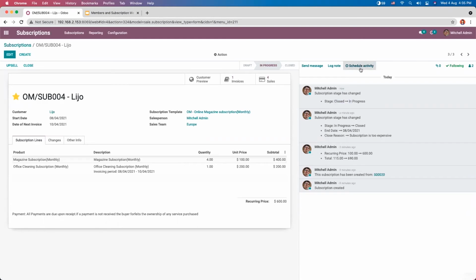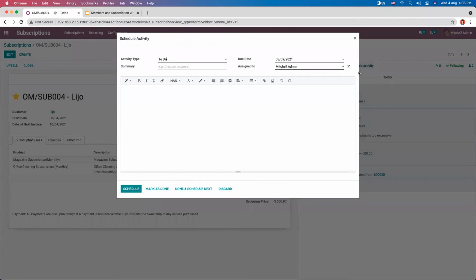And we can also schedule activities. Like if you're planning a call with the customer, you can schedule activities by setting the due date, can assign to a person and add description.